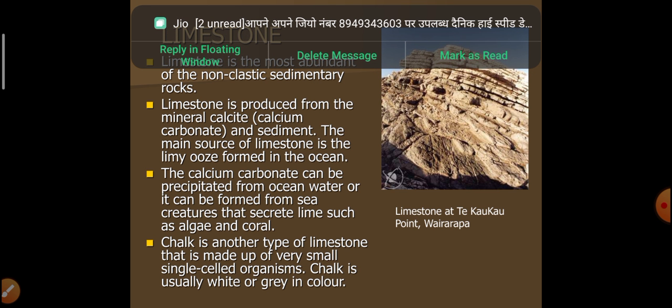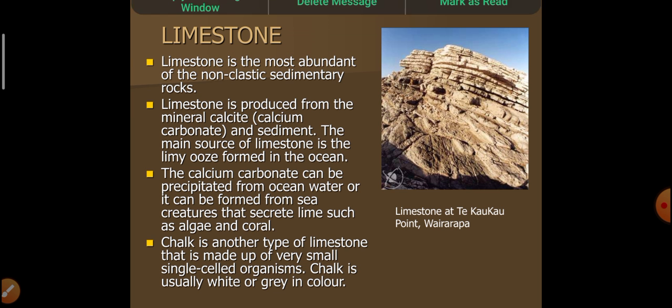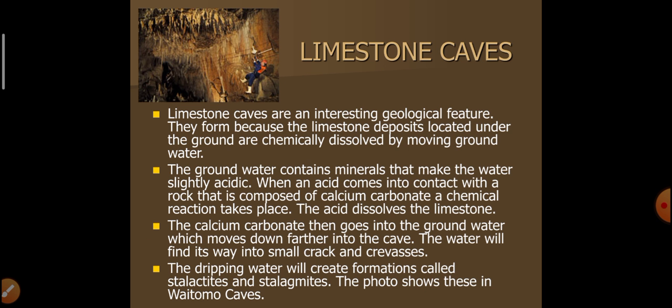Chalk is another type. Chalk is another type of limestone that is made up of very small single cell organisms. Chalk is usually white or grey in color.